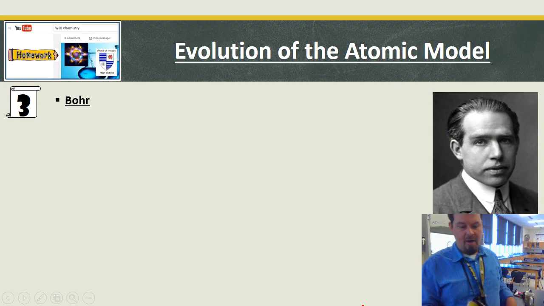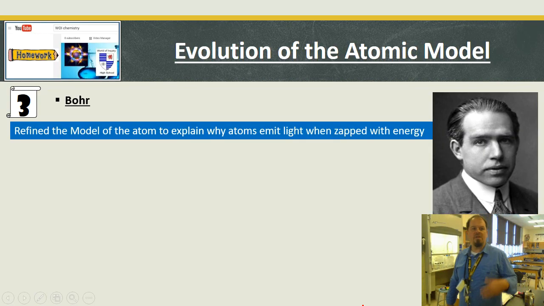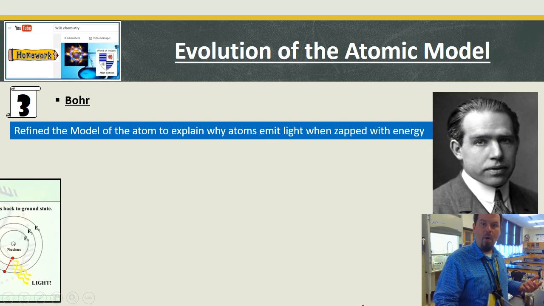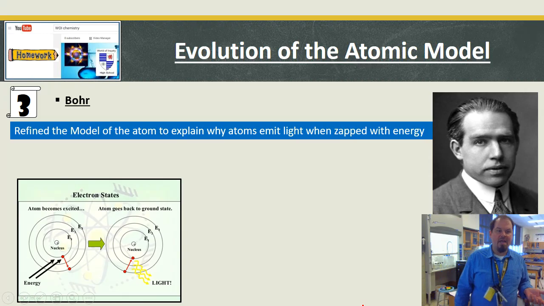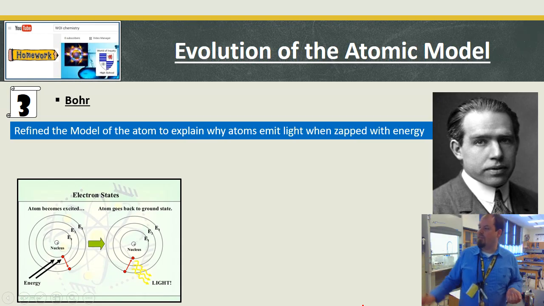Then Niels Bohr came around. He redefined the model, explaining why we emit light when we zap them. This picture here shows what's going on in our lab, where the electron gets excited, and then it falls back down. And the thing that he really did a lot of work with was to figure out that the difference in the rings is very, very specific.